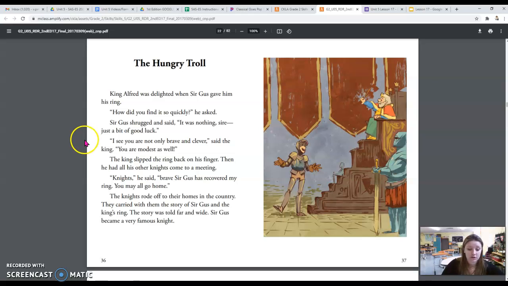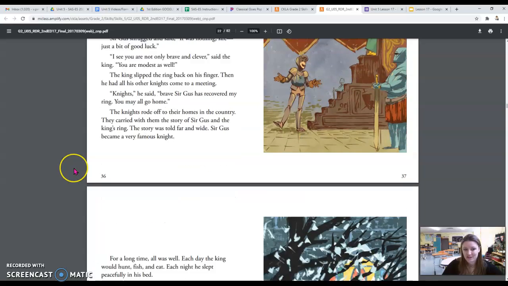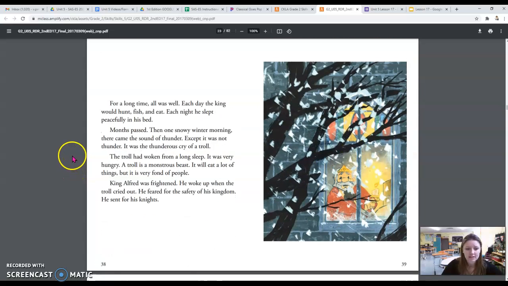The knights rode off to their homes in the country. They carried with them the story of Sir Gus and the king's ring. The story was told far and wide. Sir Gus became a very famous knight. For a long time all was well.